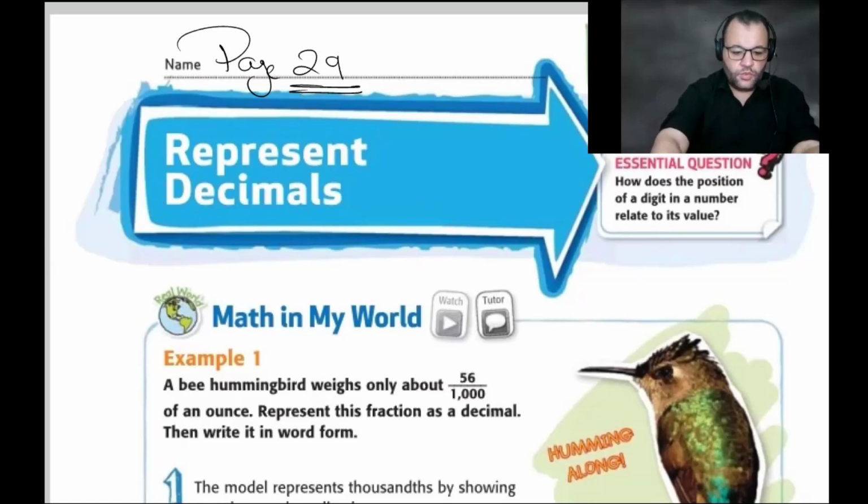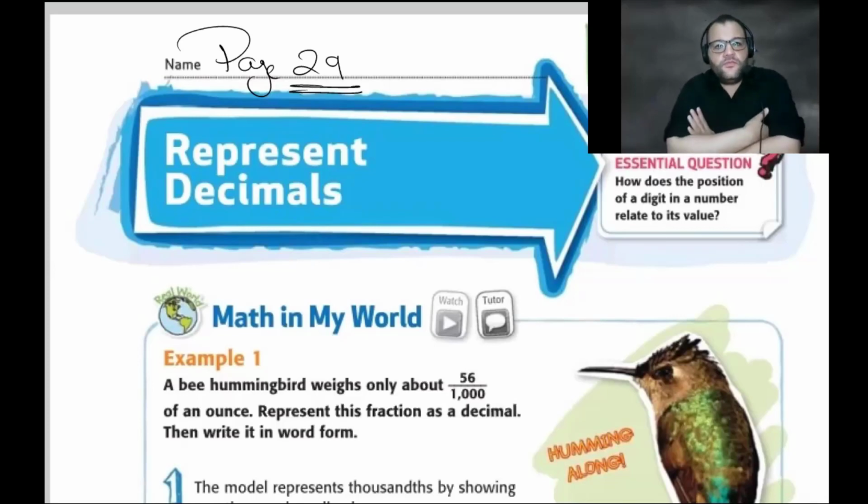Okay, Hamza, what do you know about the fraction? My question, just give me anything that you know about the fraction. Why are you raising your hands? Anything that you know about the fraction, no problem.